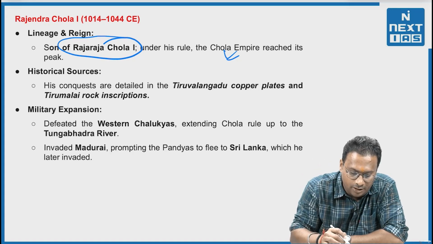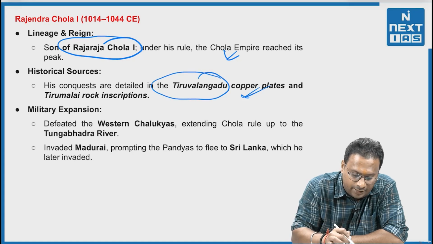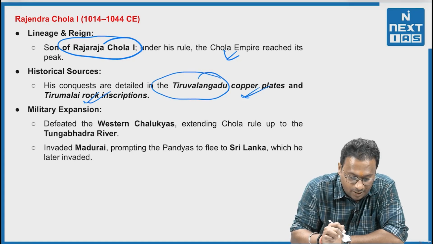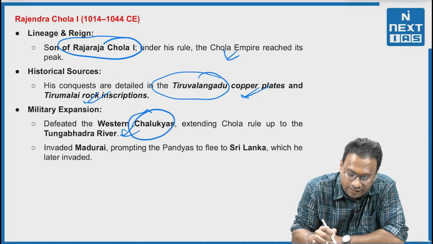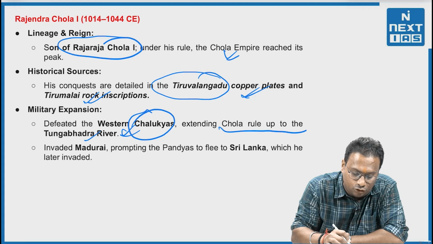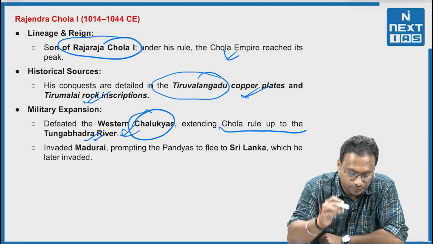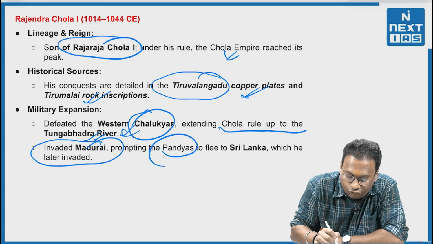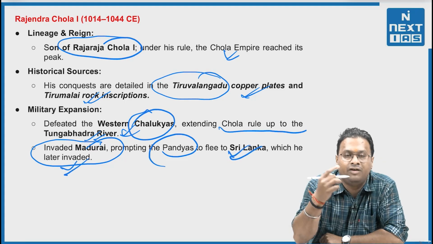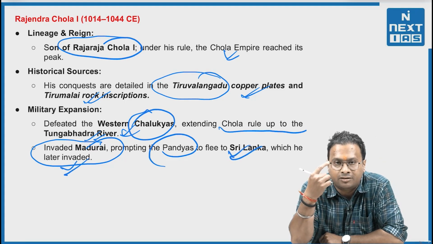Historical sources: his conquests are detailed in the Thiruvalangadu copper plates and Tirumalai rock inscriptions. Military expansions: he defeated the Western Chalukyas, extending Chola rule up to the Tungabhadra river. He invaded Madurai, prompting the Pandyas to flee to Sri Lanka, which he later invaded.